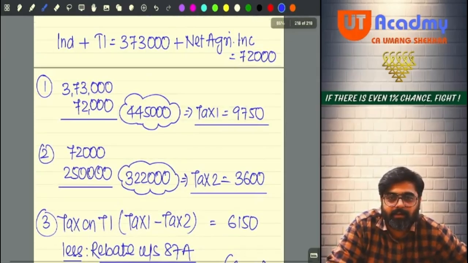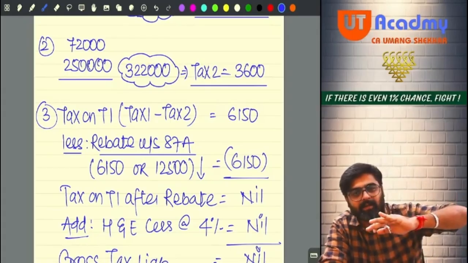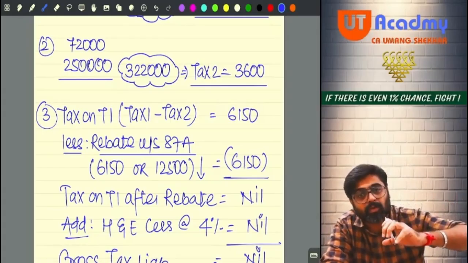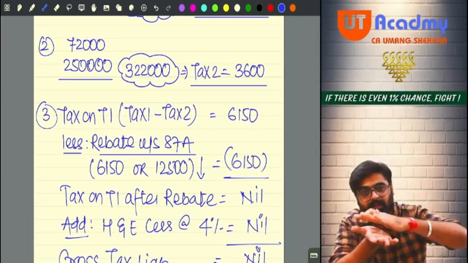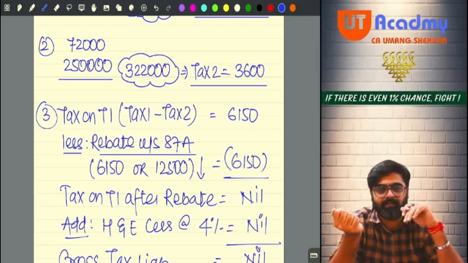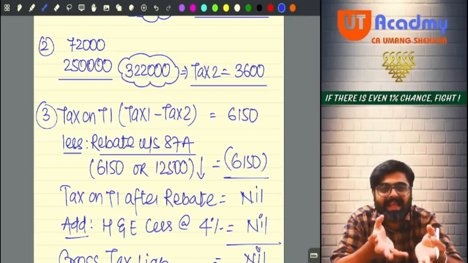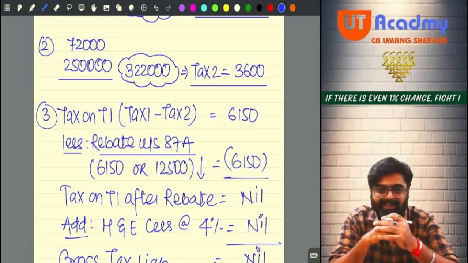Got it? Easy. If you don't do partial integration also, then the answer will be the same. Why, sir? See, with partial integration you were not thrown into the 20% slab. You are still there in 5%. Even after including agricultural income, you are still remaining in the 5% slab. So including agricultural income in your total income did not benefit the government.